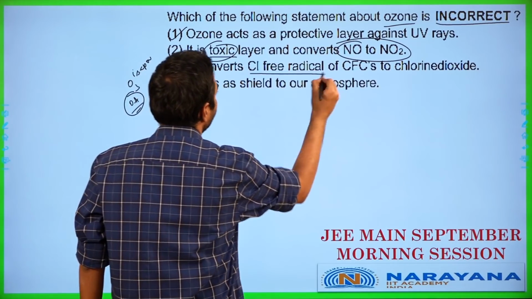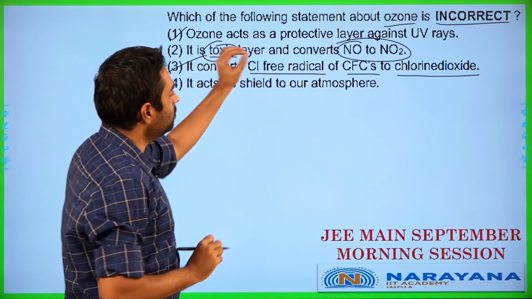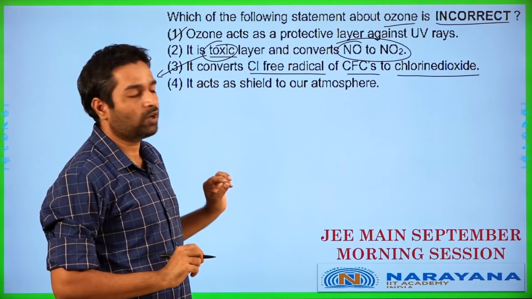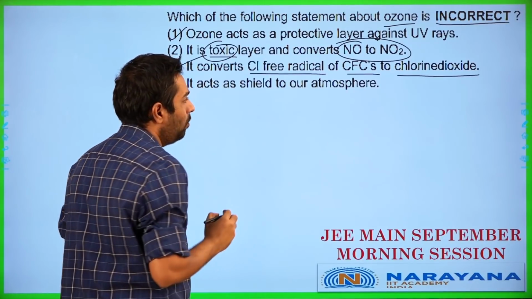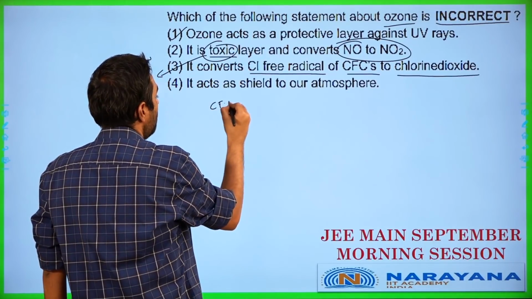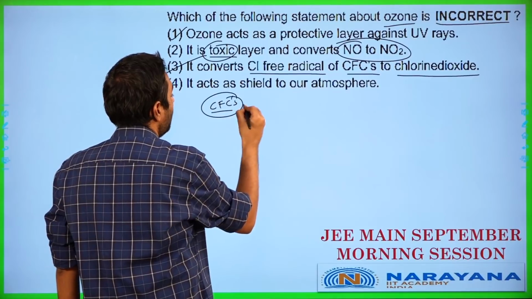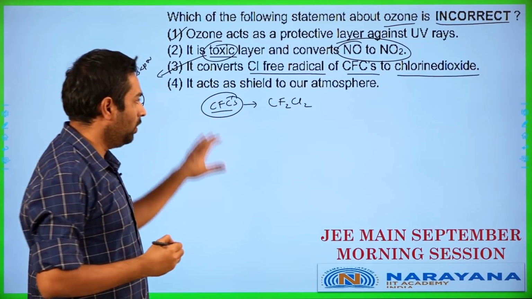It converts chlorine free radical of CFCs to chlorine dioxide. What does that tell us? It tells us this: chlorine free radical. Now, what is this chlorine free radical? How is it generated? Chlorofluorocarbons. What are these? Chlorofluorocarbons are basically compounds like CF2Cl2.